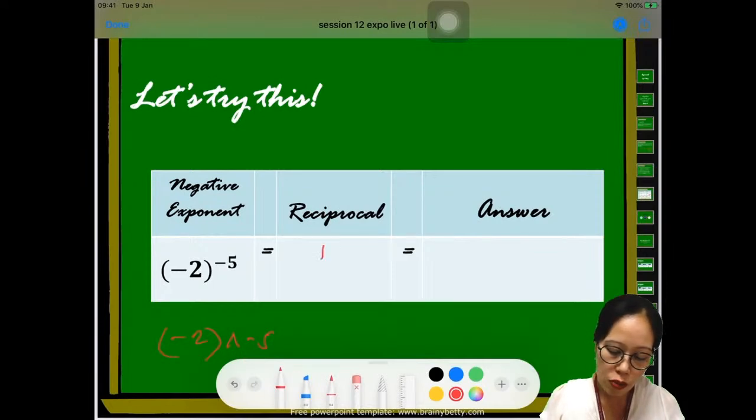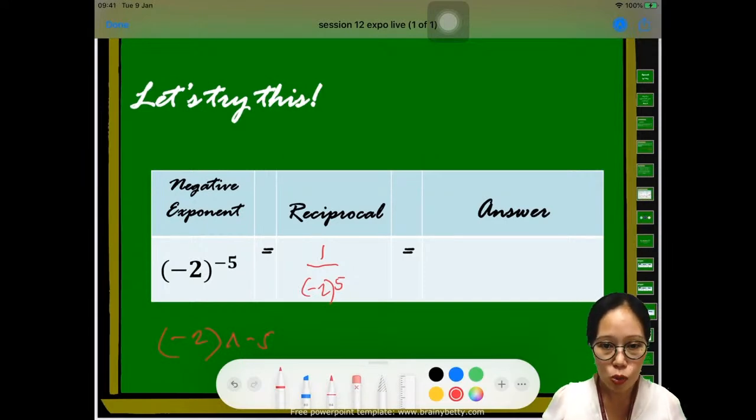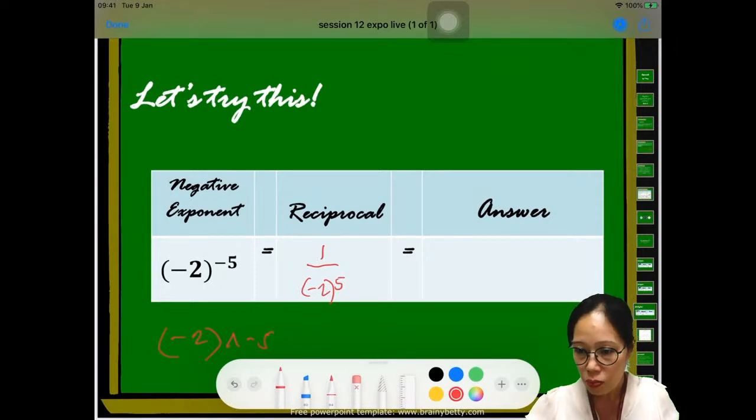This one will be 1 over still negative 2. But now the exponent is 5. Okay? It's positive 5. Take note about that. So the base is still negative 2. The base will not change its sign even if you get the reciprocal. Only the exponent will change its sign. So from negative 5, we have now positive 5. And so therefore, our answer will be 1 over negative 32.